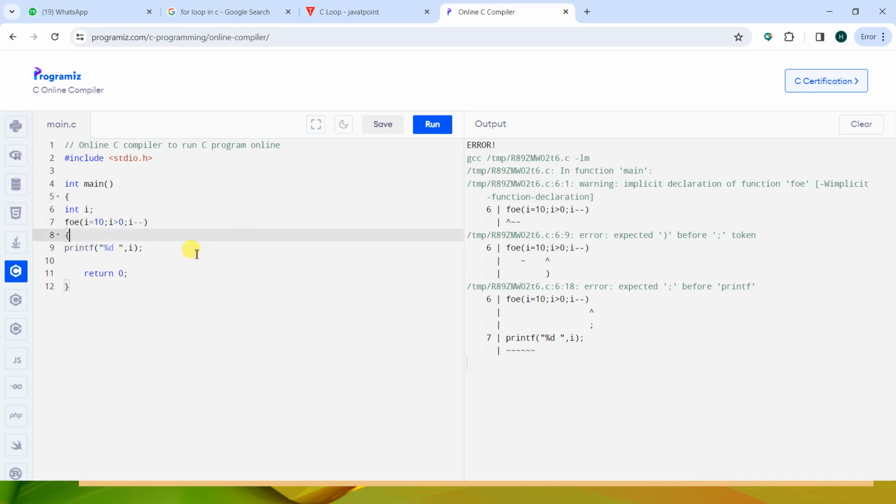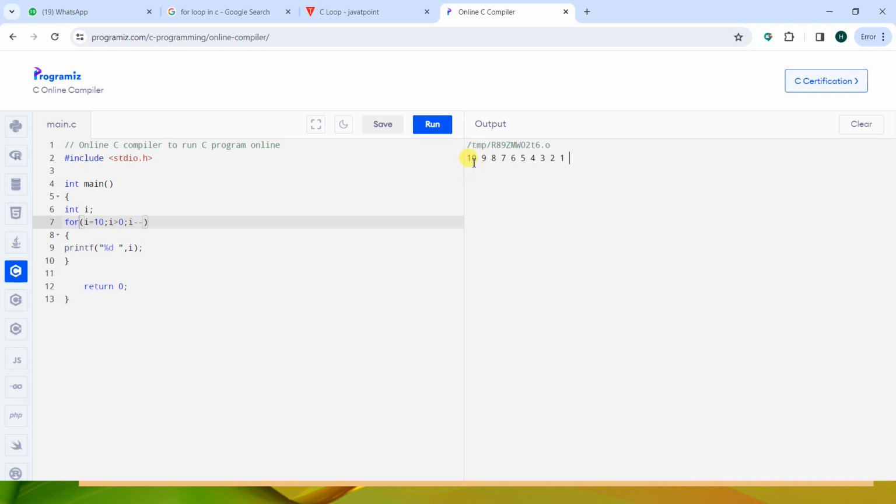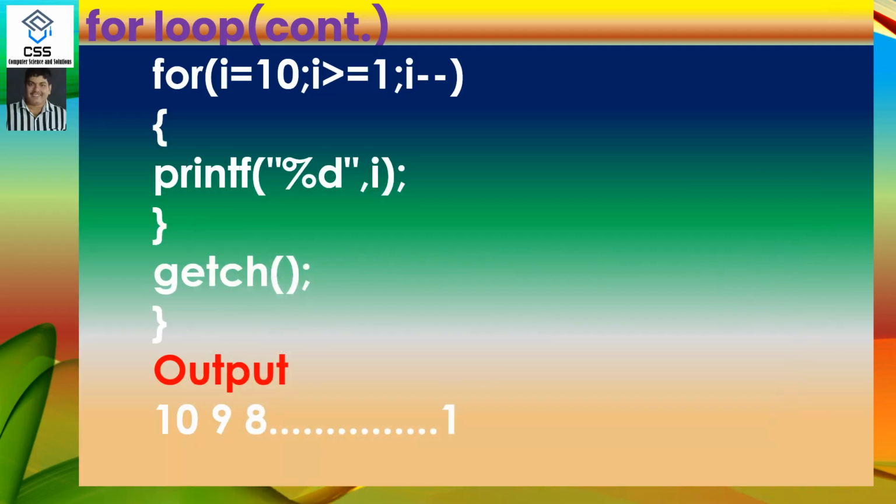You may or may not give the curly bracket, no problem. Here it is writing for. If any mistake you make, it will not display. Let's see: 10, 9, 8, down to 1. Suppose I want to display 22 to 1. Just this value will be changed. Hence, the result will be 22 to 1 in reverse order. Hence, repetition of the task is made.